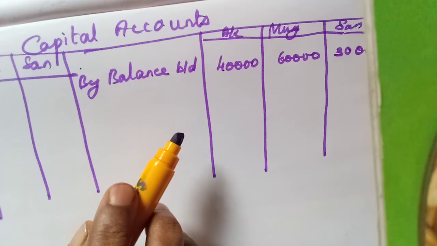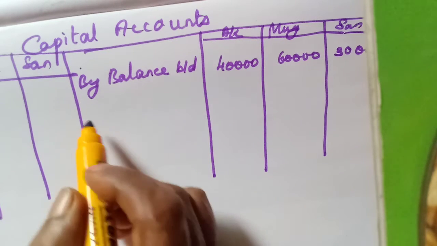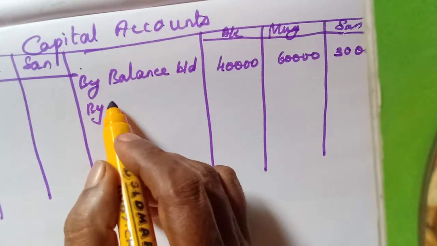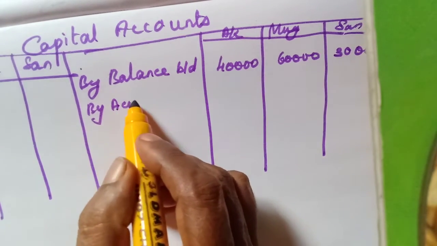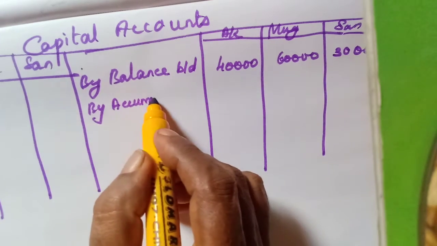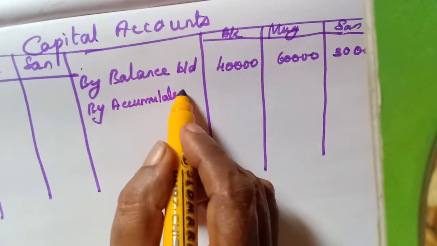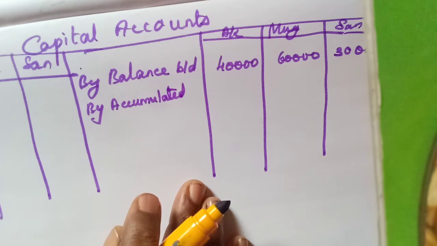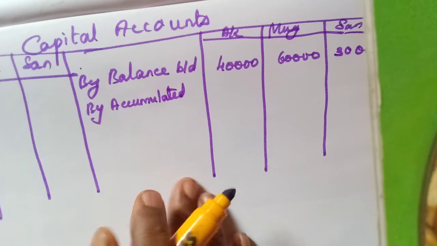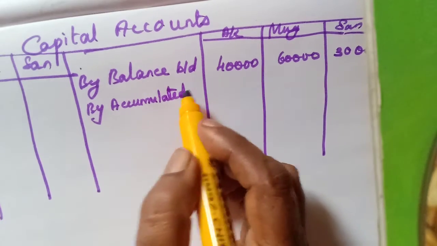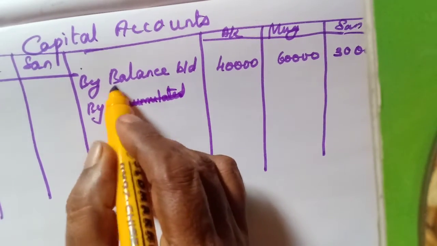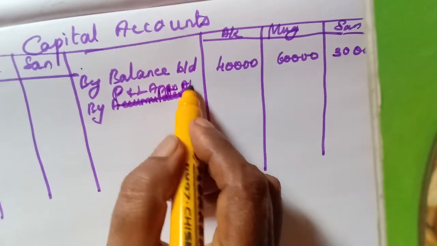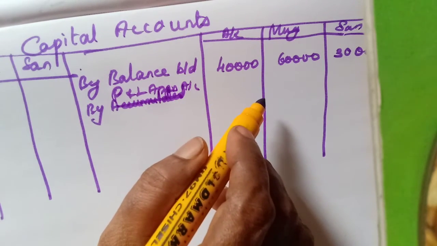Now by accumulated profits. Or we can write each one separately. Okay, profit and loss appropriation account, 12,000.